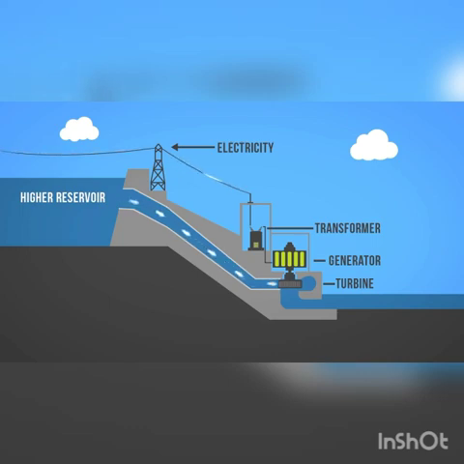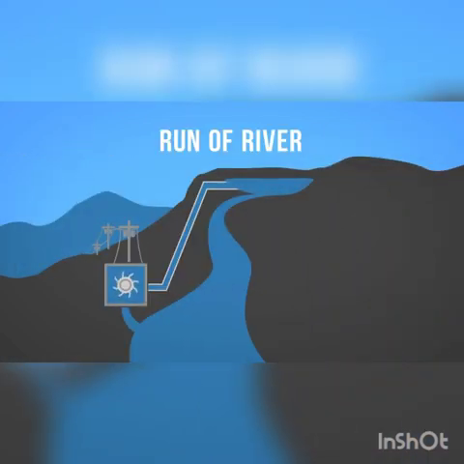At that time, due to gravitational pressure, the water rotates the turbine. The shaft connected to the turbine will rotate the generator. So the generator produces the electricity. In some dams, the water is moved from the low reservoir to the high reservoir. That power station is called a pumping power station.